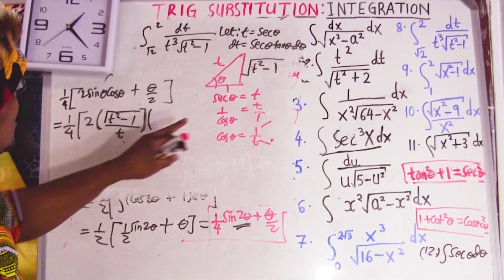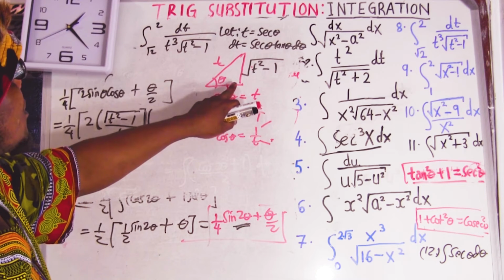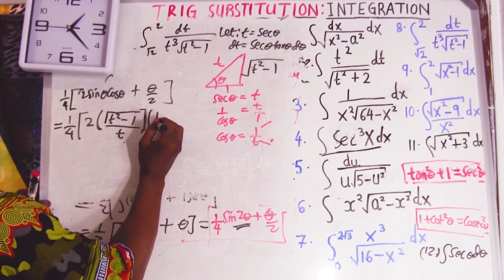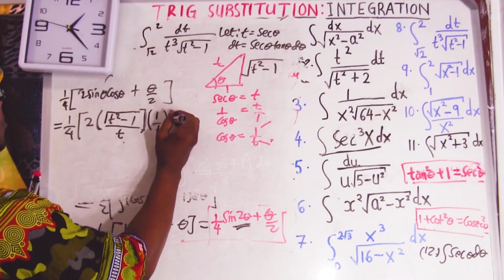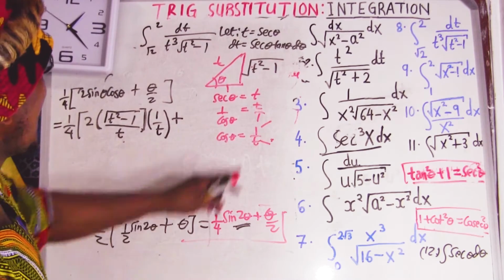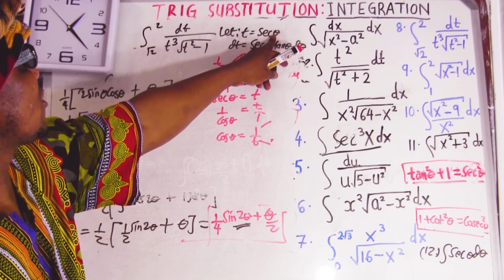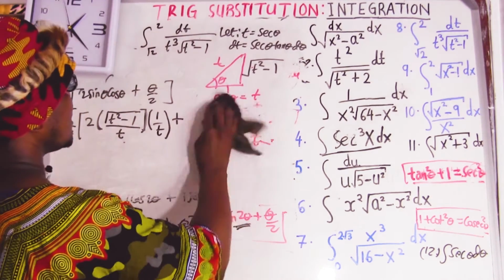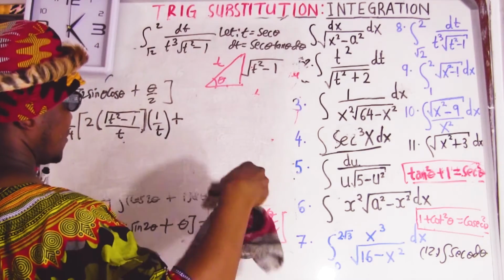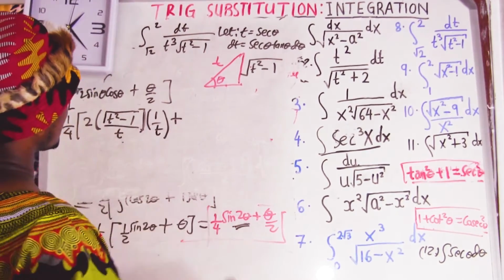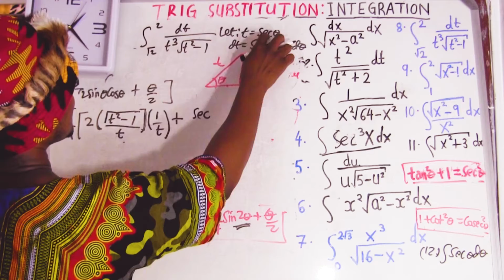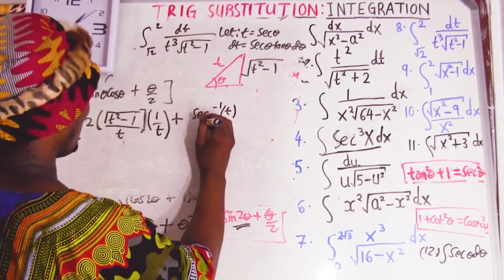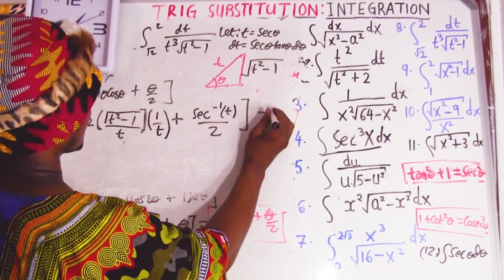Our cos equal to adjacent over hypotenuse. Adjacent equal to 1, hypotenuse equal to t. Plus, now theta. How are we going to get theta? I can just inverse this. It's going to be theta equal to sec inverse of t. So it's going to be sec inverse of t over 2 plus constant.